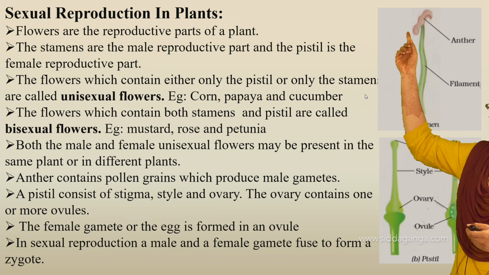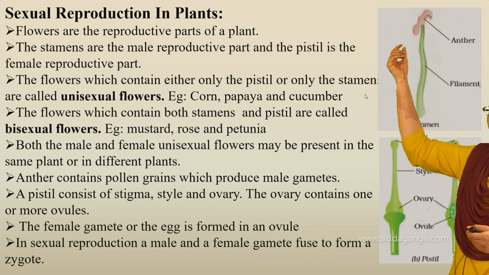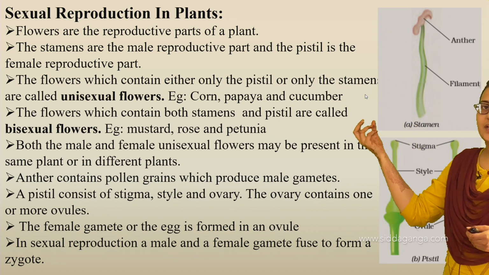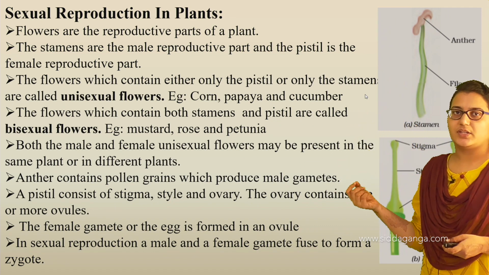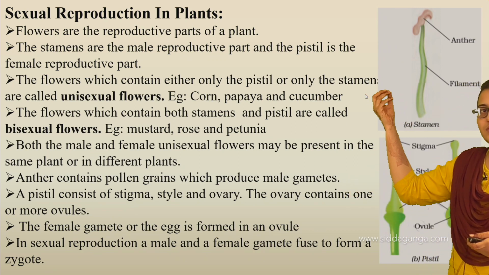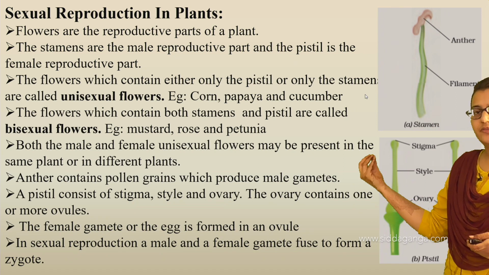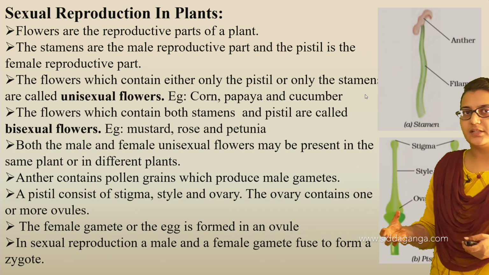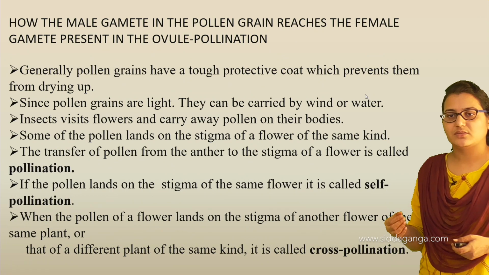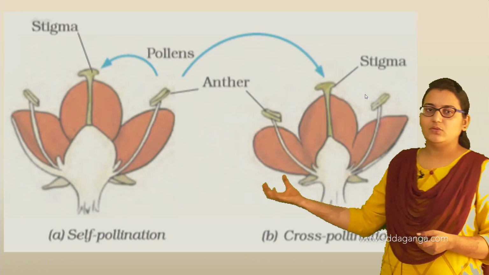When the pollen from the anther gets transferred to a different flower, that is called cross-pollination. Here you can see we have two flowers.